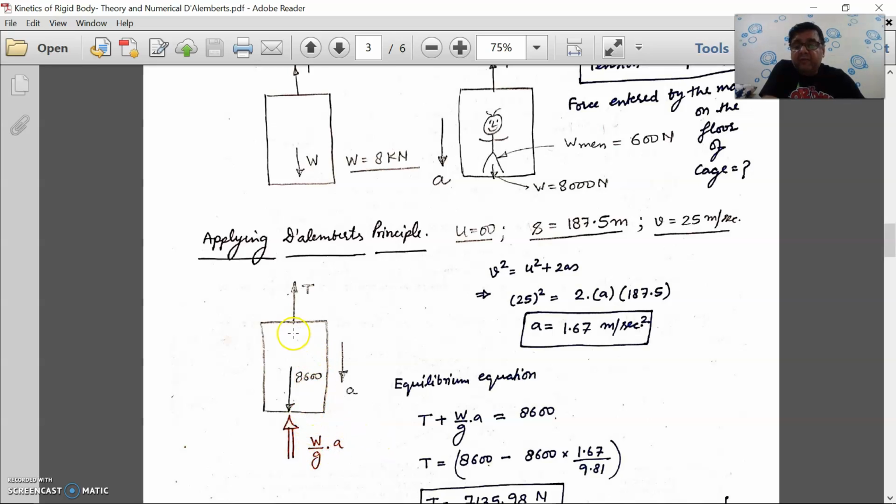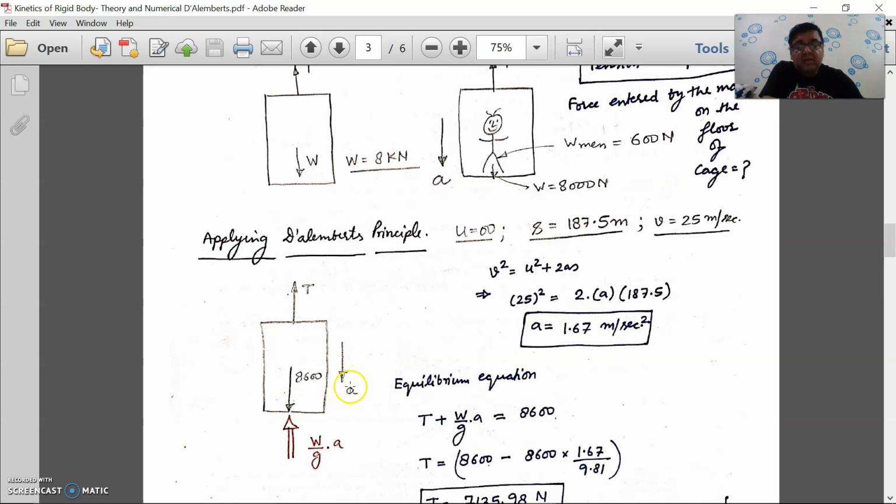Now if this lift experiences this type of force, then this system will become stationary, and once it is stationary, then we can always apply the equilibrium equation to it. So we applied that equilibrium equation, and what is that? T is in the upward direction, W by g into a is in the upward direction, and 8600 in the downward direction.